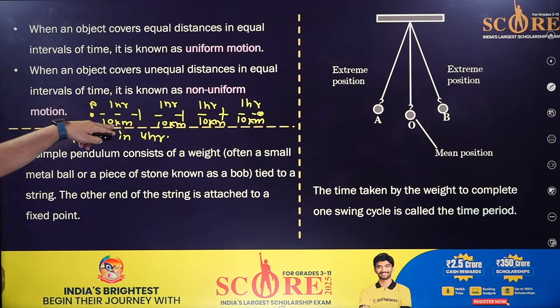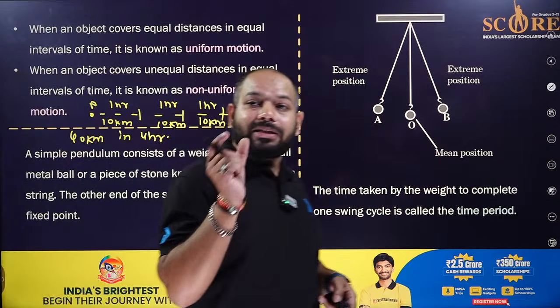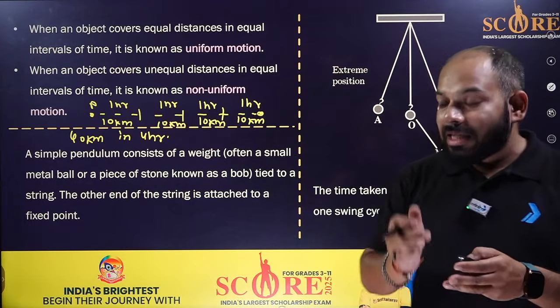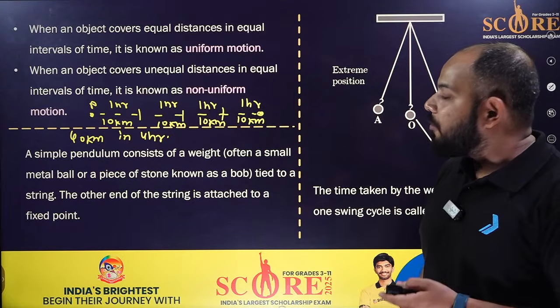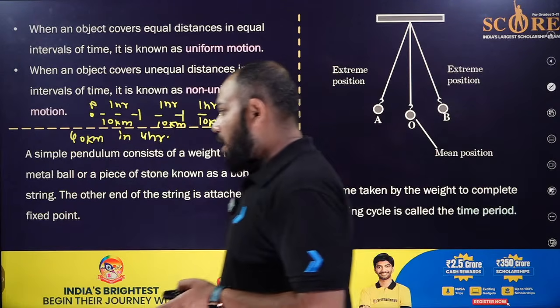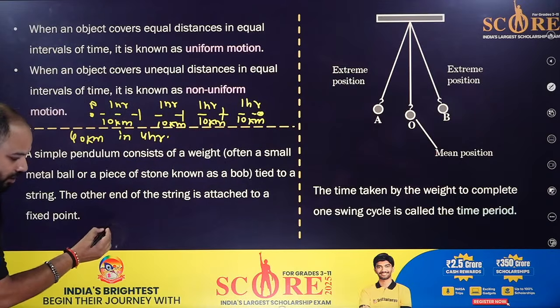This type of motion, covering equal distance in equal intervals of time, is called uniform motion.